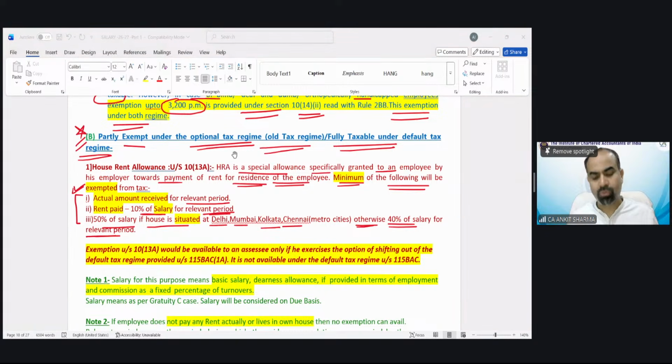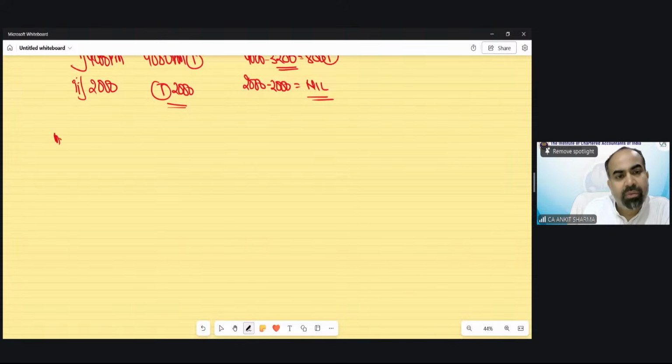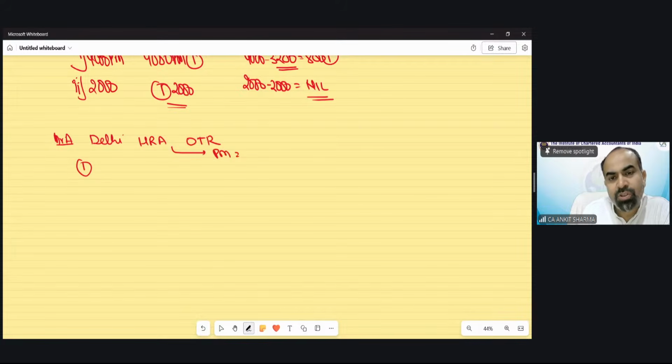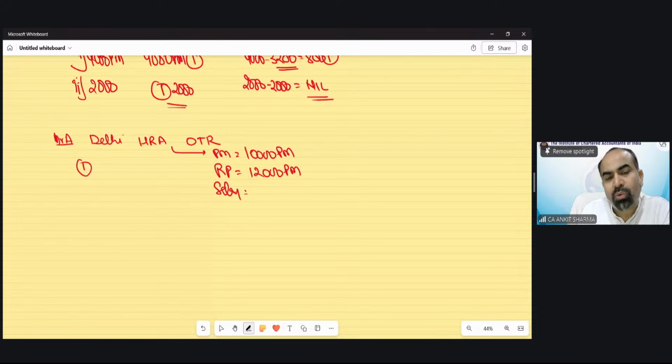Let me show you how. Suppose Mr. A is working in Delhi and got an HRA. He is under the optional tax regime. HRA paid by the employer is suppose 10,000 rupees per month. Rent paid by him is 12,000 per month. Salary per month is suppose 40,000, basic salary.